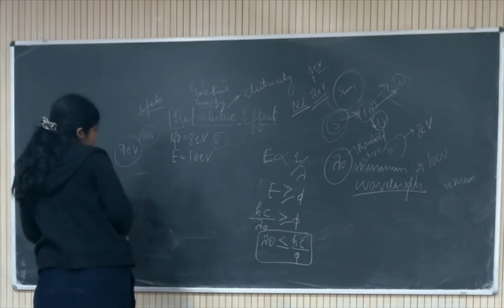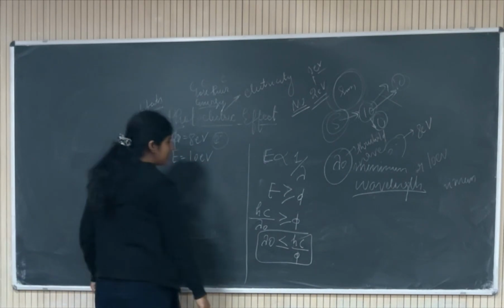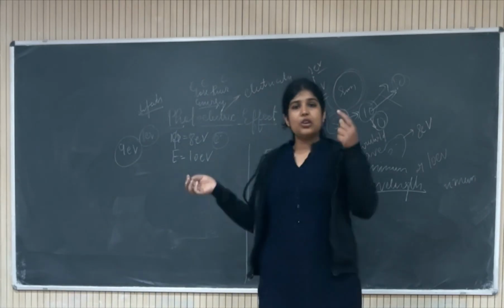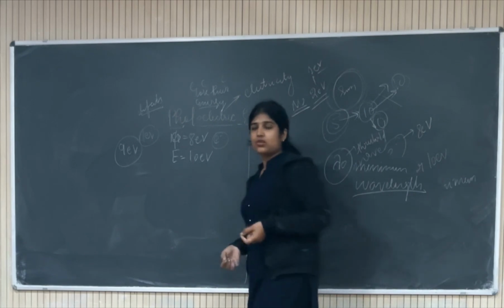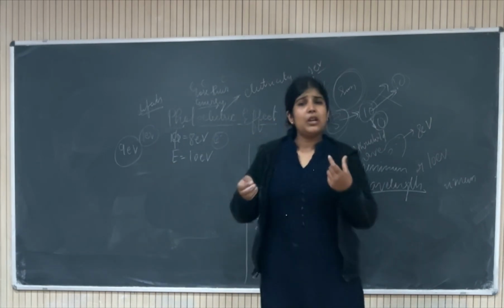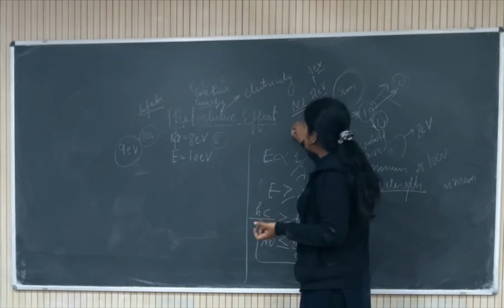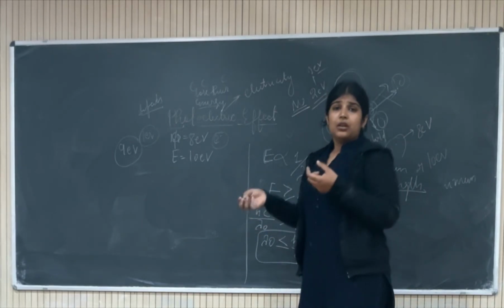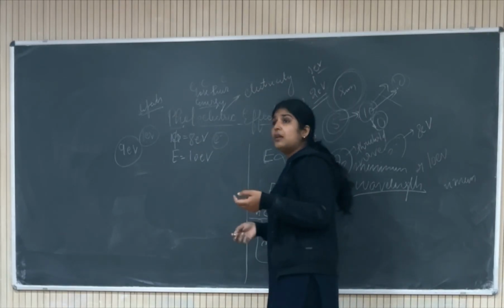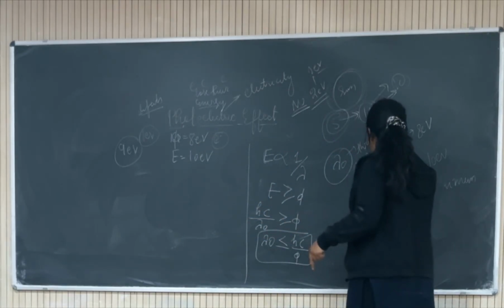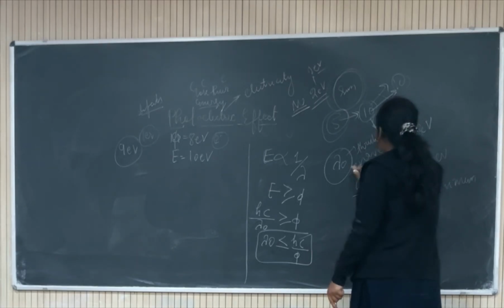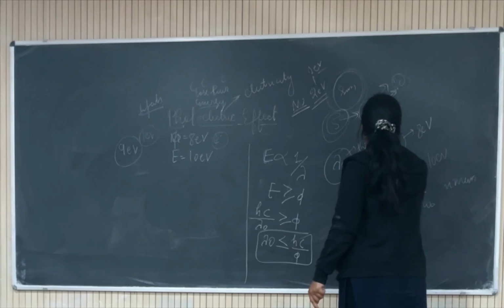Now, all these are the things we are talking about in the photoelectric effect. What is this photoelectric effect? If you are incident some photon or some radiation over a metallic surface, the electron will eject out from the metallic surface. Then we have talked about the work function, that is the minimum energy. Threshold frequency, that is the minimum frequency. Threshold wavelength, that is the maximum wavelength you can give. Okay, this is not minimum, this is the maximum wavelength. There is a limit.